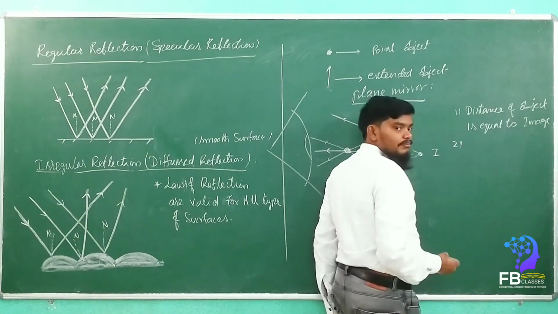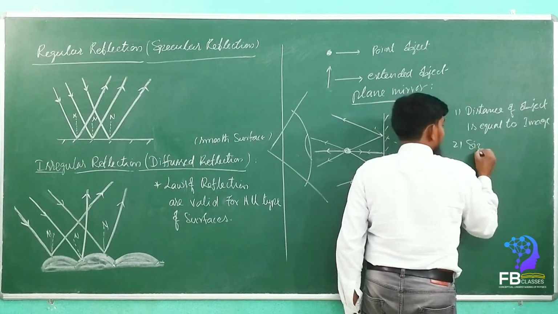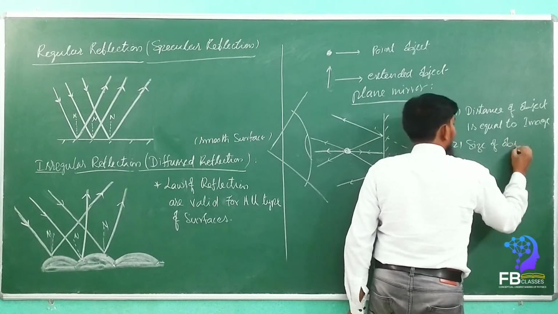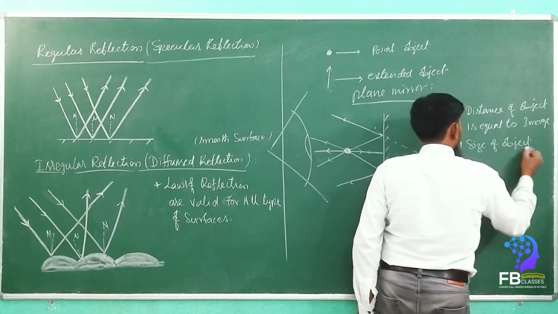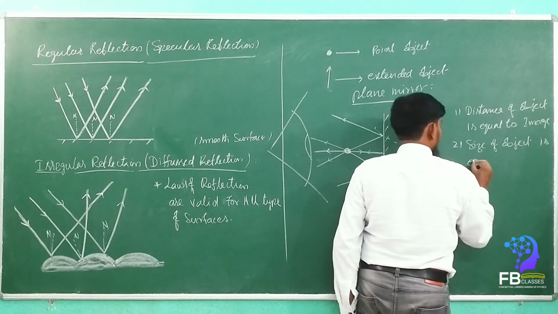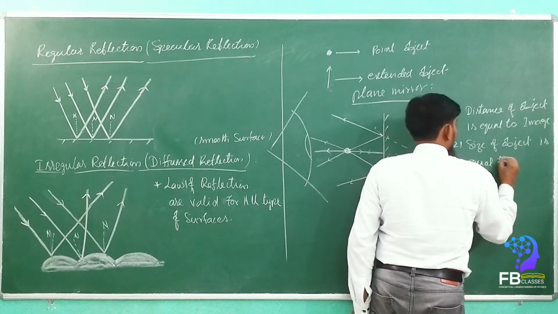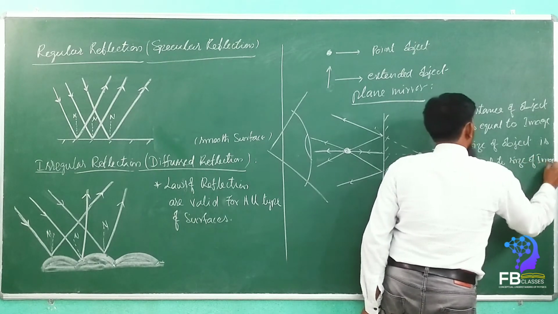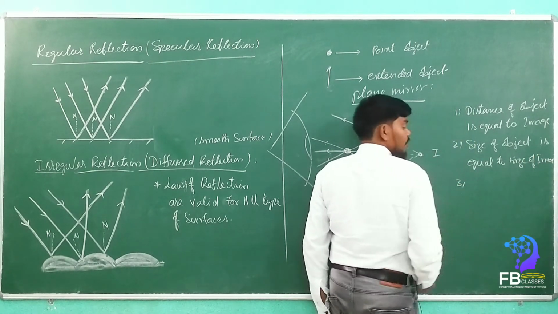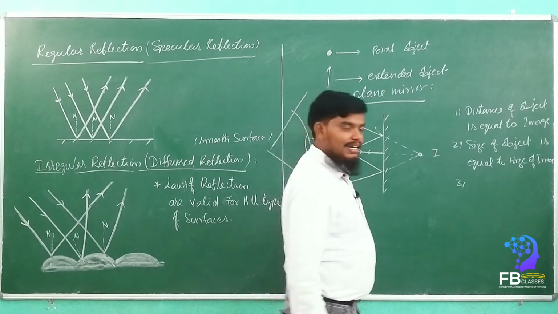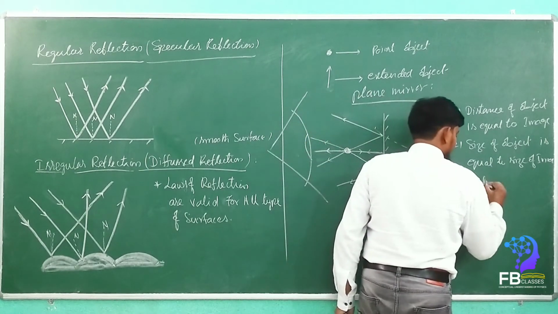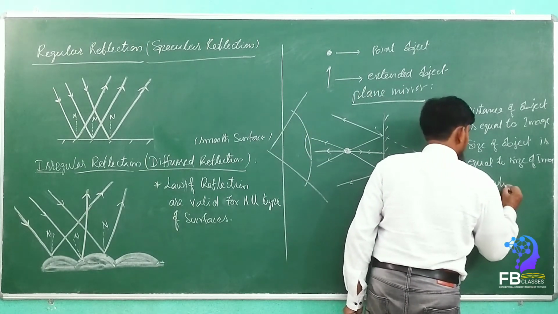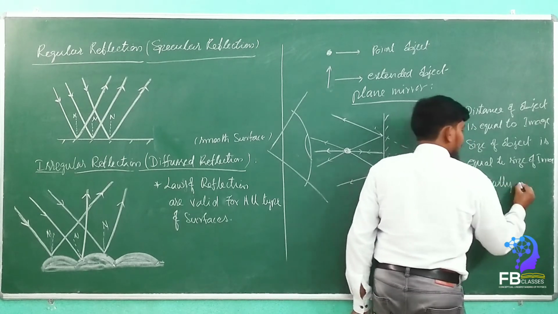Second point, size of object is equal to size of image. Third point, the image formed by the plane mirror is laterally inverted. Laterally inverted image.